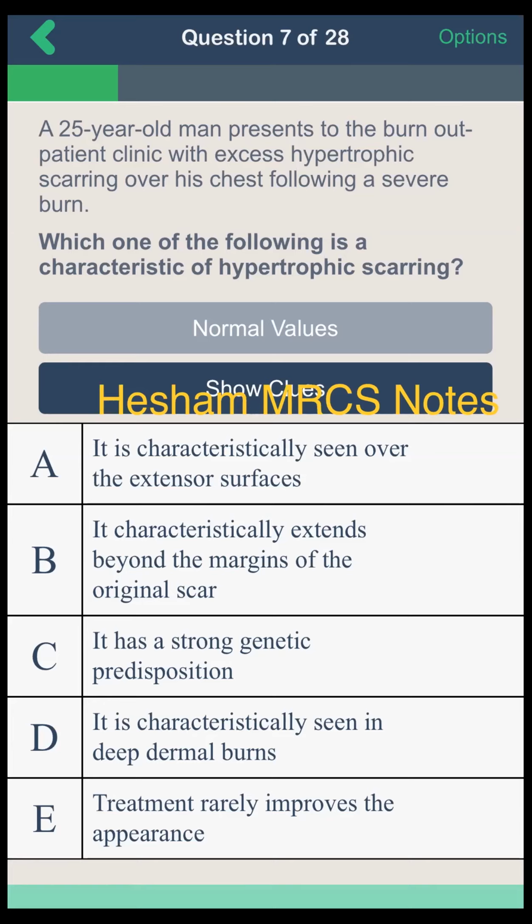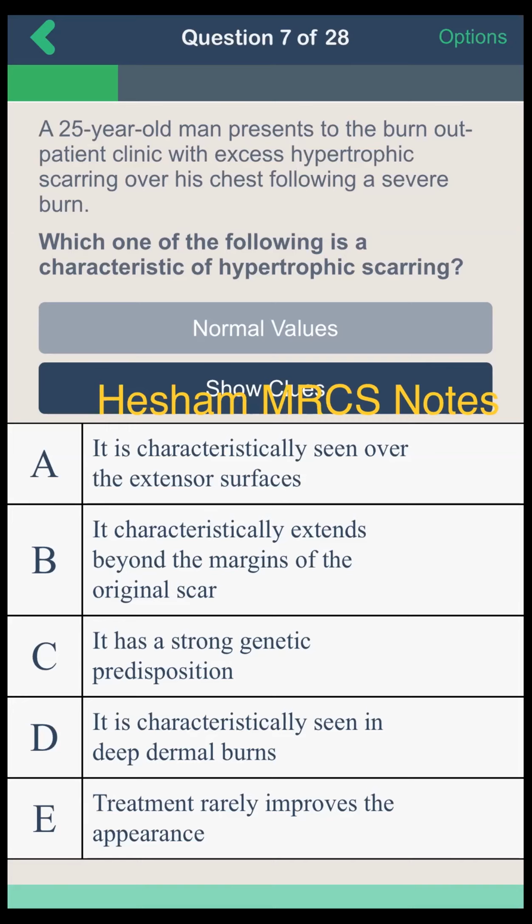Okay, then I will clarify to you what's the difference between hypertrophic scar and keloid. Hypertrophic scar can be seen over the flexor surface, so option E is incorrect. Regarding option B, hypertrophic scar will be limited to the margin of the original scar, but keloid will extend beyond the margins of the original scar. Also, the strong genetic predisposition is more with keloid, not with hypertrophic scar. So option D is correct.